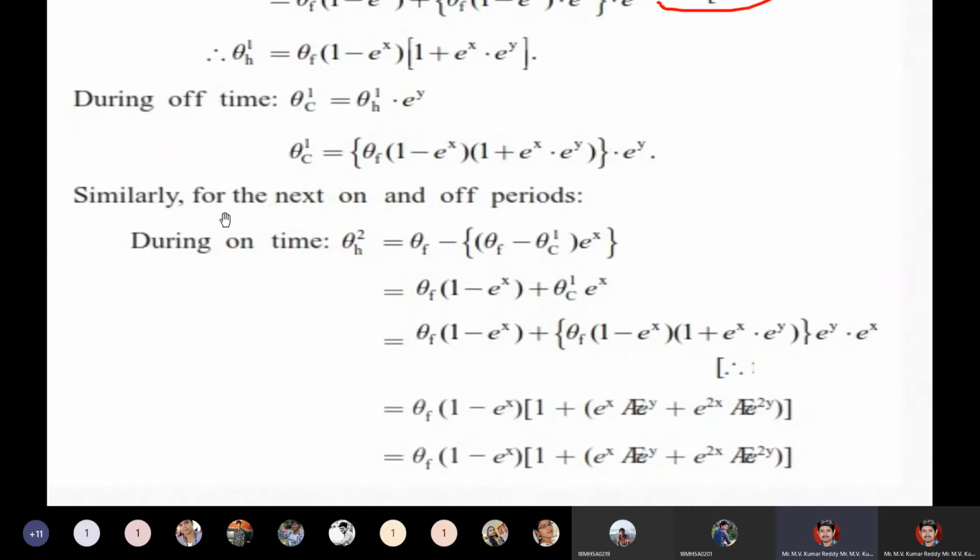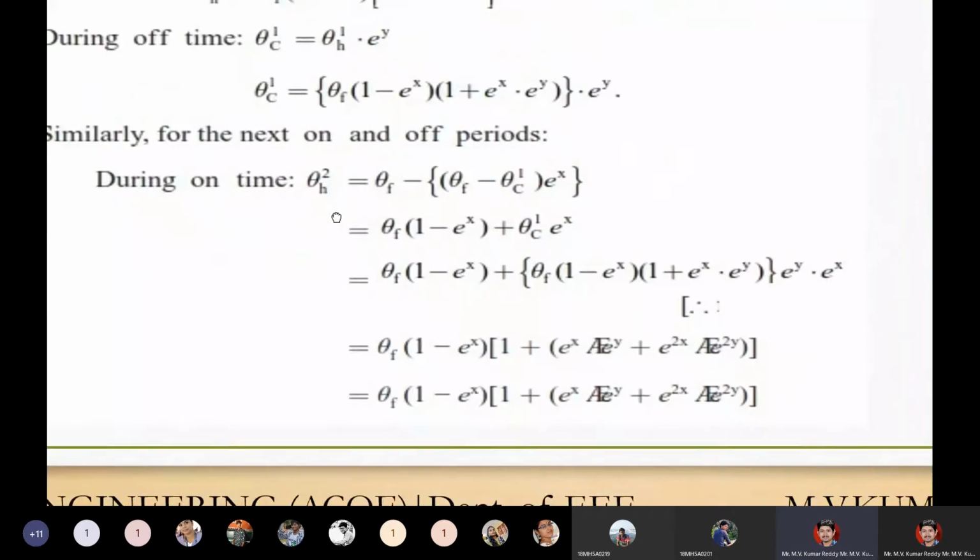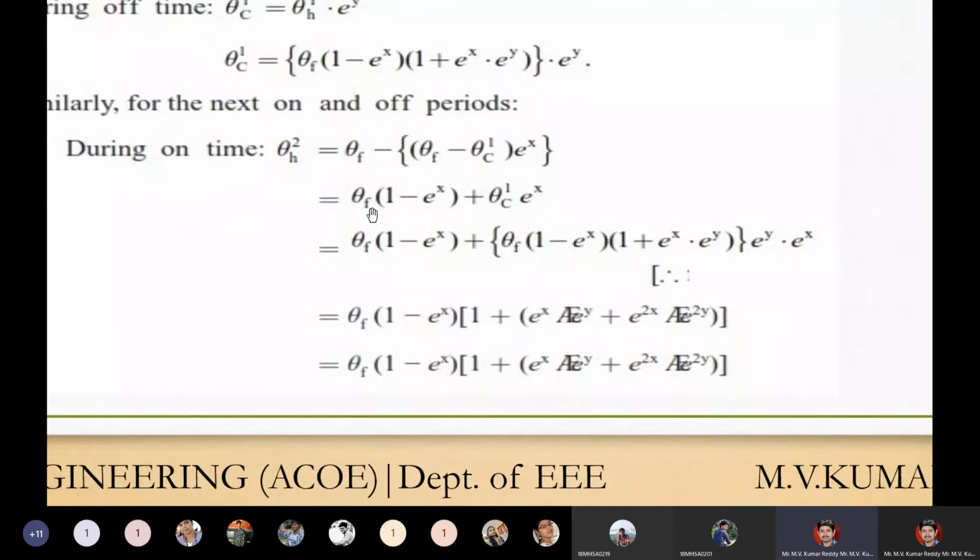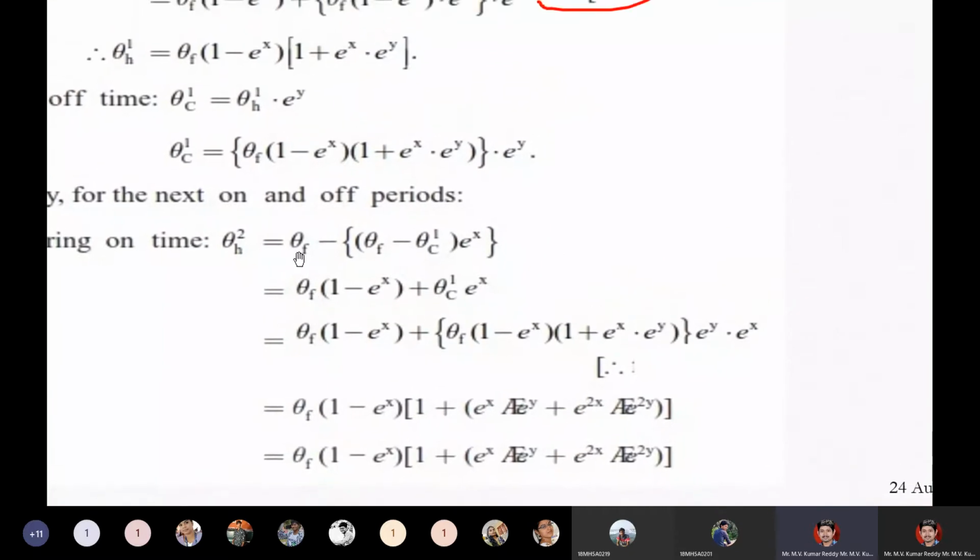Similarly for the next, the next one is theta h2, and for the cooling purpose it is theta c2. Similarly, theta f is equal to theta f minus... here the initial condition is theta c1. Previously it was theta c.